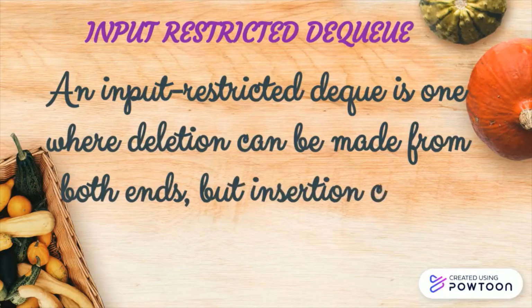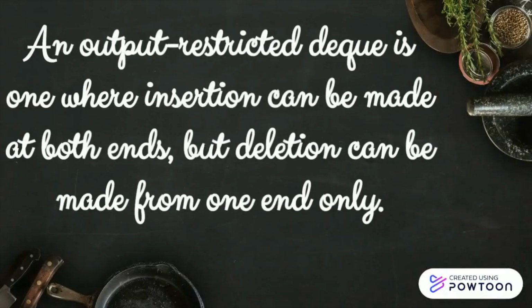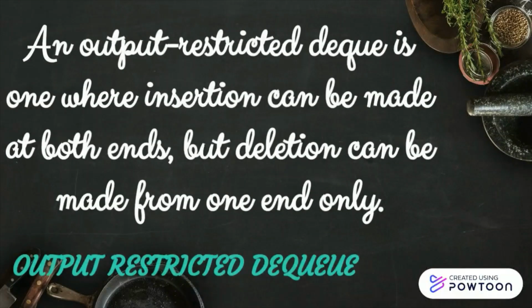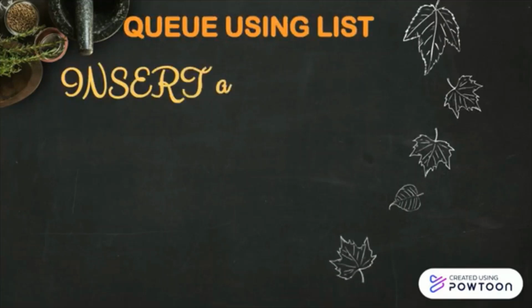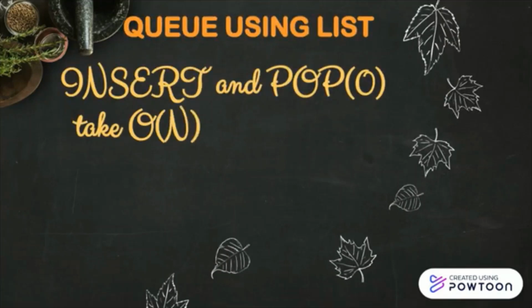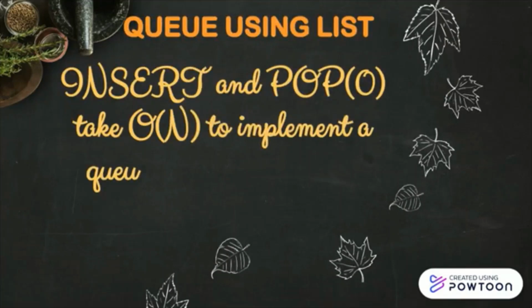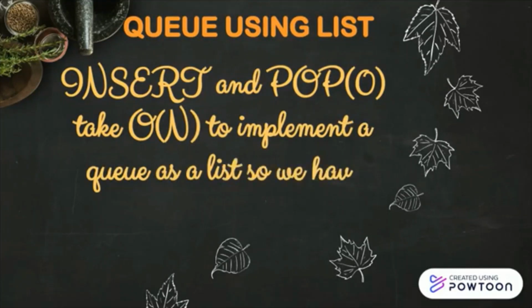An input restricted DQ is the one where deletion can be made from both ends but insertion can be made at one end only. An output restricted DQ is one where insertion can be made at both ends but deletion can be made from one end only. Both the basic and most common list types in computing, queues and stack, can be considered specializations of DQ and can be implemented using DQ.